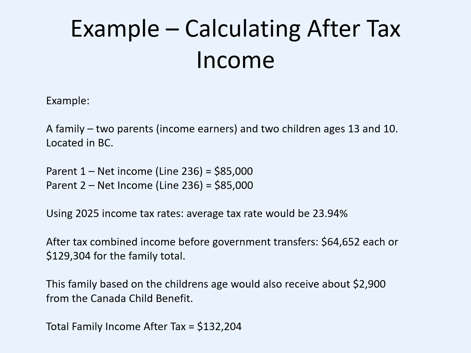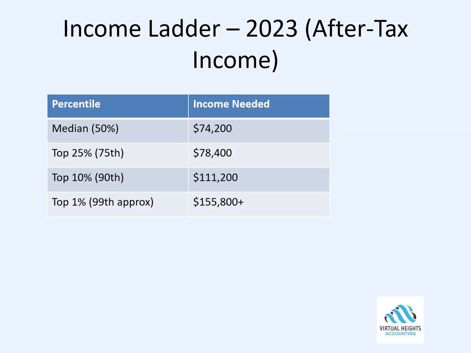But as I mentioned, they have kids. Based on the age of the children, they would receive about $2,900 from the Canada Child Benefit. So we're going to add that as a government transfer. Total family income after tax would be $132,204. Okay, so that is where this family with these income levels would fit in. I just wanted to give you a slice of how you would actually calculate your after-tax income from your personal tax return. Then of course you'd also need to get that Canada Child Benefit amount or GST, HST credits to add to that. Let's get into the rest of it.